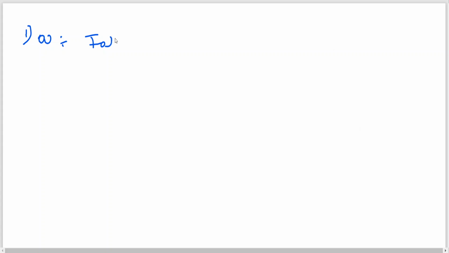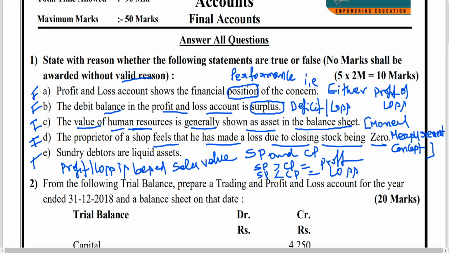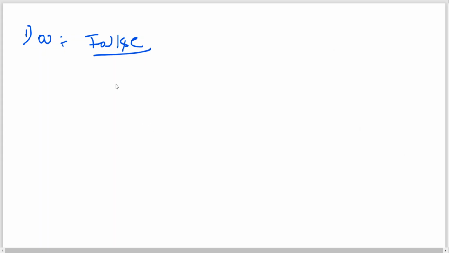First you write false. Why is it false? What is the question? Profit and loss account shows financial position.